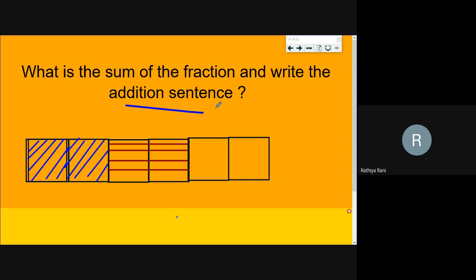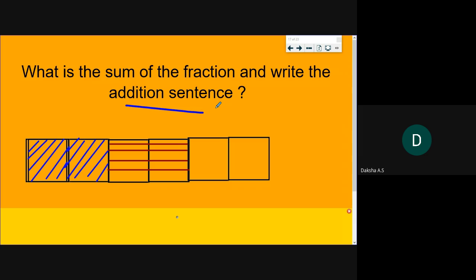Completed. Well done. Good, Jarishwa. Very good. Super. So write the addition sentence like 1 plus 2 equal to 3, right? Similarly, write 2 fractions for questions and just write down the answers also by looking at this diagram. Very good, Dilshit. So Dilshit and Jarishwa, just check your answers once, dear.